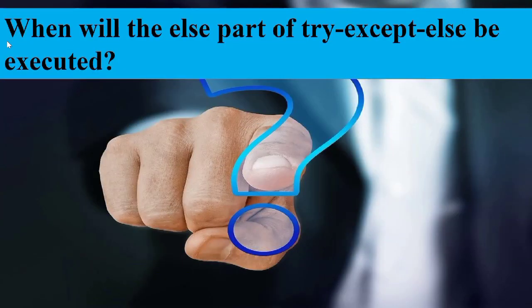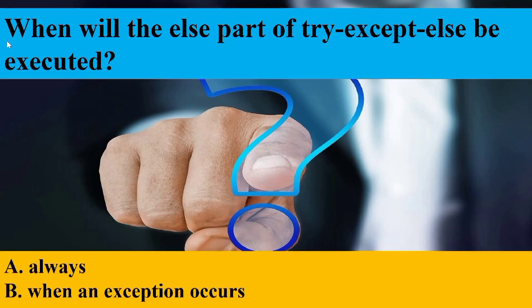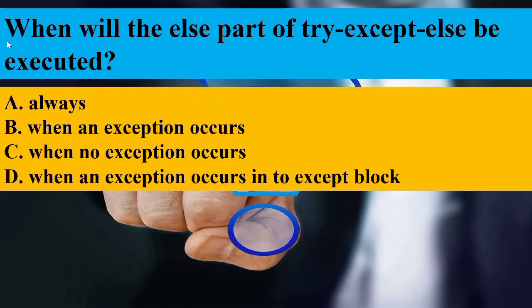When will the else part of try except else be executed? Like finally, we can write an else for try and except, but this will be executed when no exception occurs. So option C is the answer, when no exception occurs.